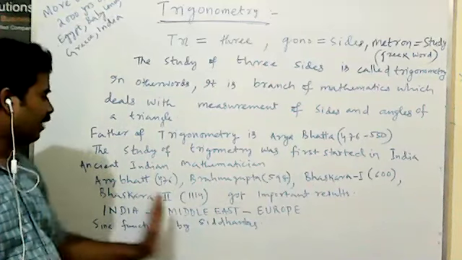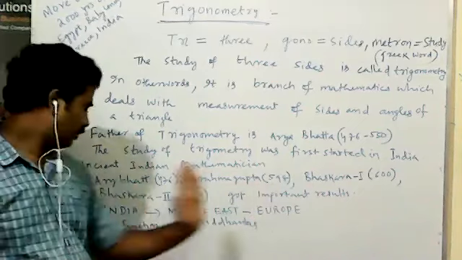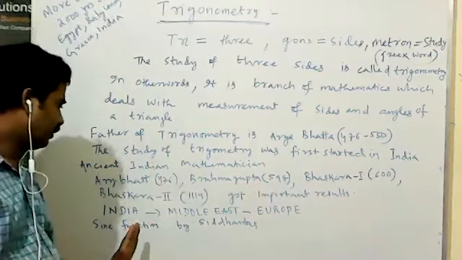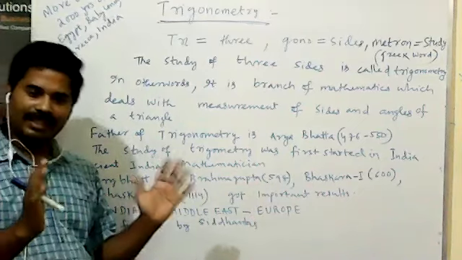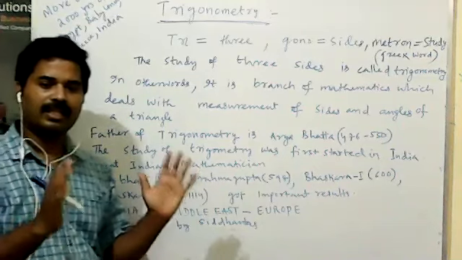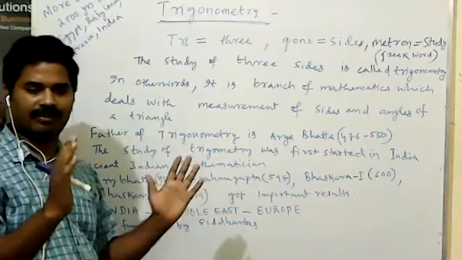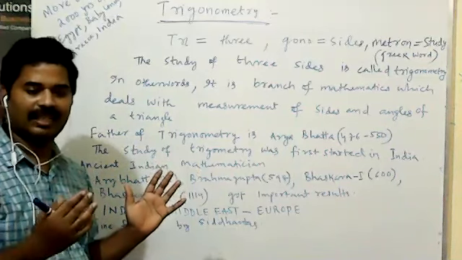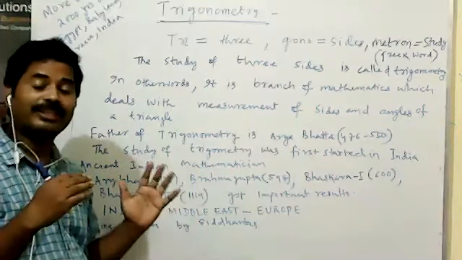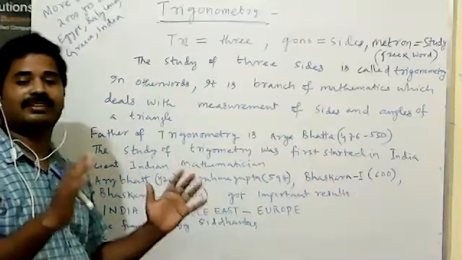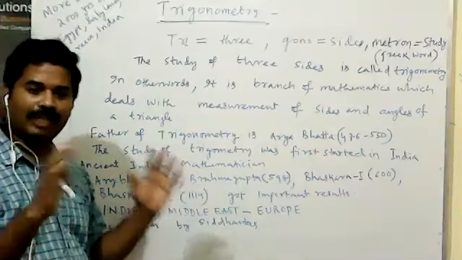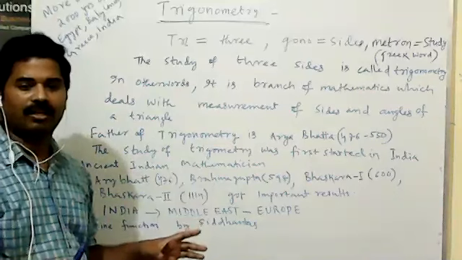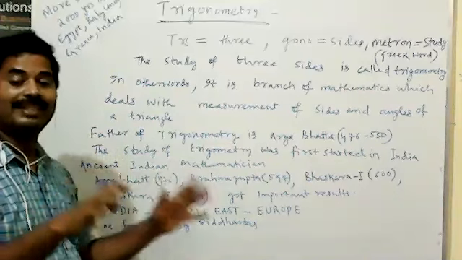First India, then the Middle East, then Europe. In Greek, some gave the concept, but it was very clumsy and critical, so the approach was not easy. But the Indian concept is very easy, so that is why it was adopted very easily.